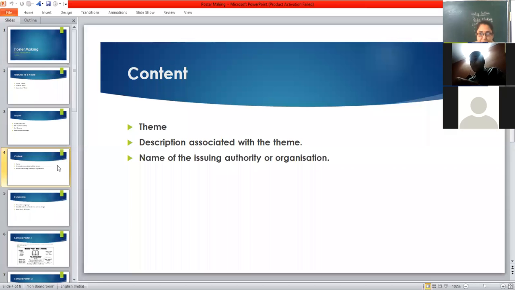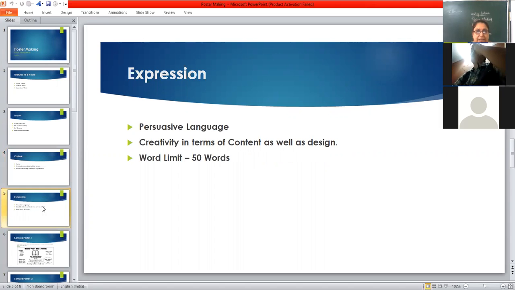Content part, then description associated with the theme. Suppose there are some do's and don'ts, they can be part of the description of the theme. Then last, the name of the issuing authority. Who has basically issued the poster? Who has published this poster? Maybe in a newspaper, maybe in the school magazine, maybe for the school notice board. Who is the authorized person who has sent this poster? So now comes the expression.